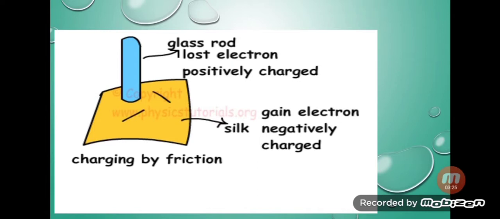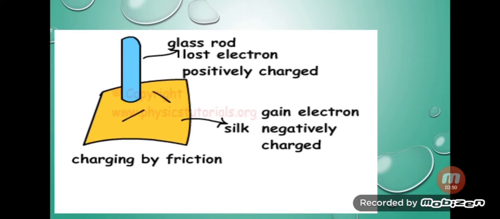When a glass rod is rubbed with a silk, as you can see here, electrons are transferred from the glass to the silk. This way, the glass rod acquires positive charge and the silk gains electrons, so it acquires negative charge.